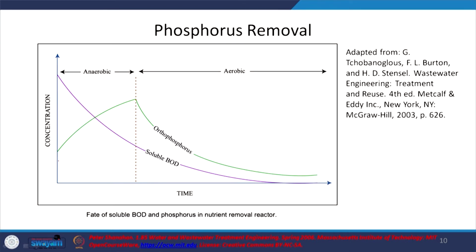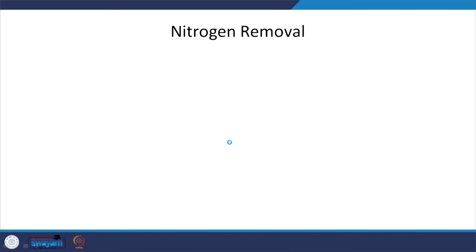So, anaerobic conditions, phosphorus is being released, soluble BOD will also decrease, and orthophosphorus will be, pardon me, it will be released here in the anaerobic conditions. Aerobic conditions, phosphorus will be taken up into the microbes, that is why the orthophosphorus in the wastewater will decrease. All the time soluble BOD will decrease, right. And then obviously you are going to have recycle of the water, so that the microbes, over time, understand that they are going to be put into stress, that is why they take up the phosphorus here, right.